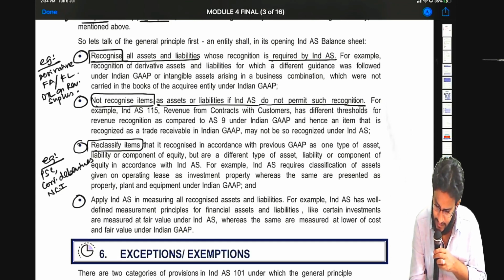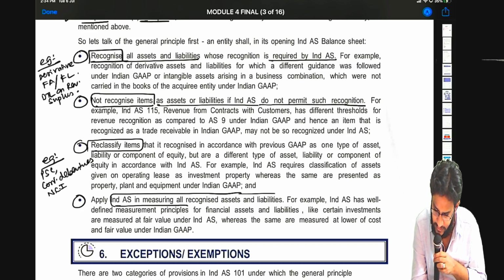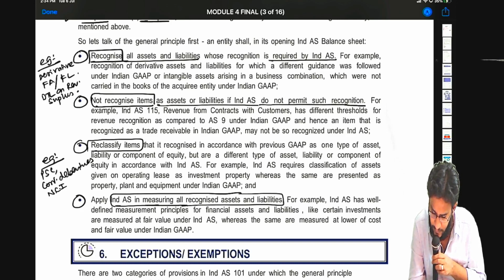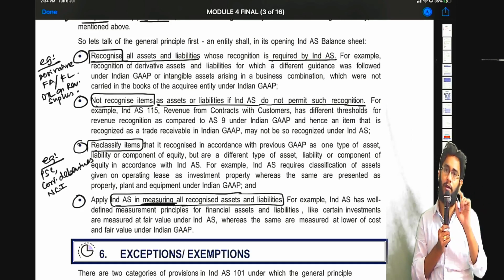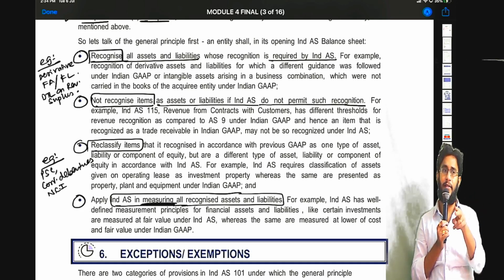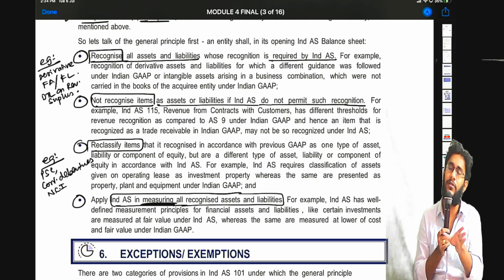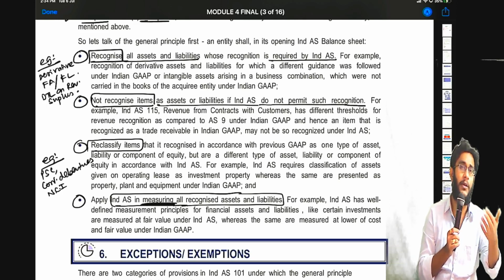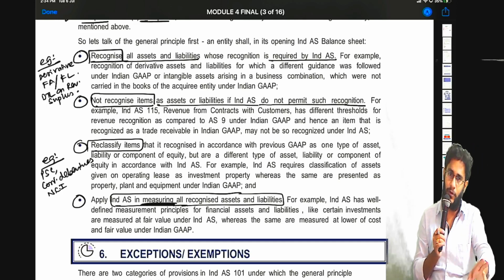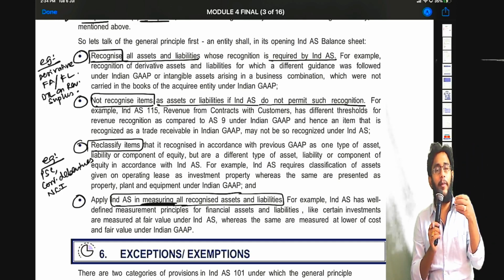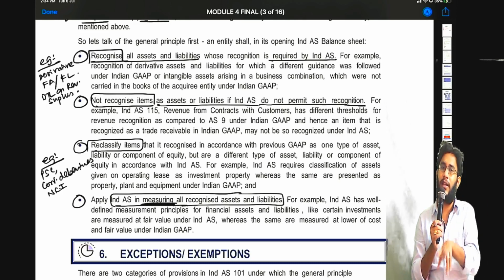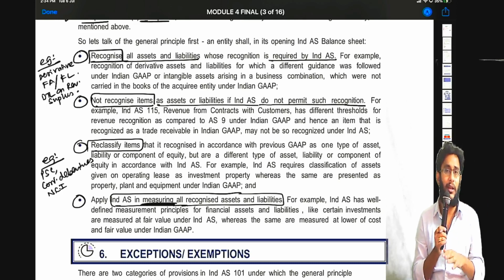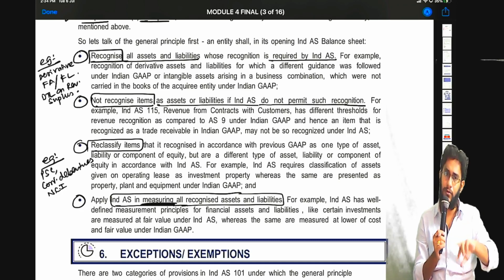Apply Ind AS in measuring all recognized assets and liabilities. Measurement. First he spoke about recognition. Recognize some things which are not there. Second, he is saying something which are there as per AS but need not be or should not be there as per Ind AS, remove them. First one, create assets and liabilities which are required as per Ind AS but which are not there presently. Number two, which are there but not acceptable, remove them. Number three, which are there but classification wrong, so reclassify.